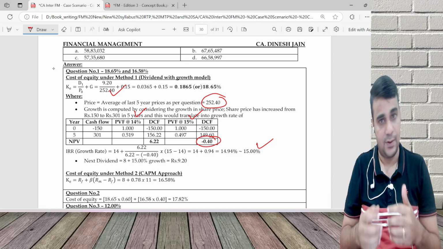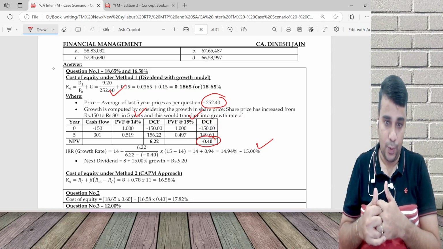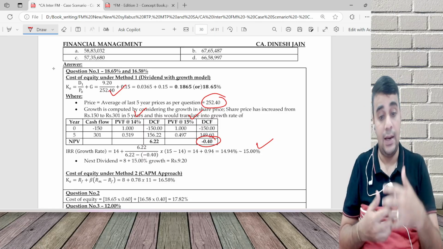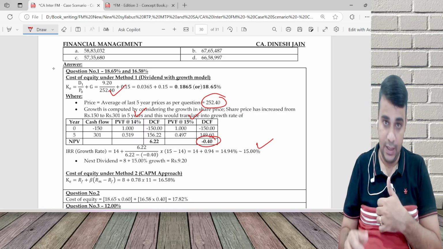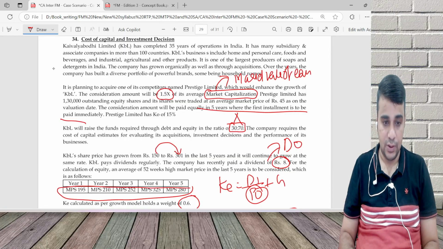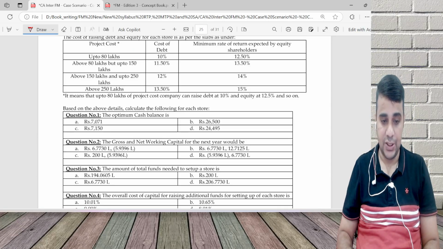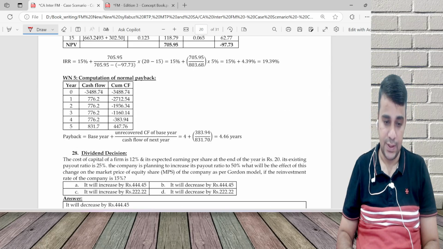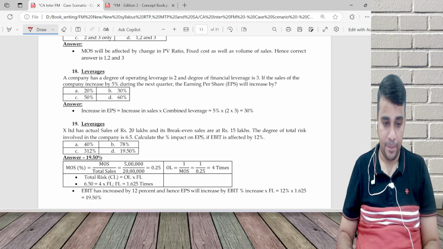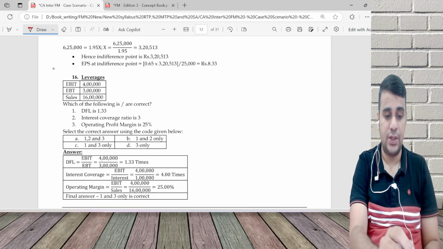Now I'll discuss the balance set of questions, but I hope you are able to appreciate these smarter ways of doing the question whenever multiple requirements come, whenever there's something called the elimination route. What is the elimination route? I'll show it with an MCQ. We are done with question 34. I'll discuss an elimination route question, a small MCQ.